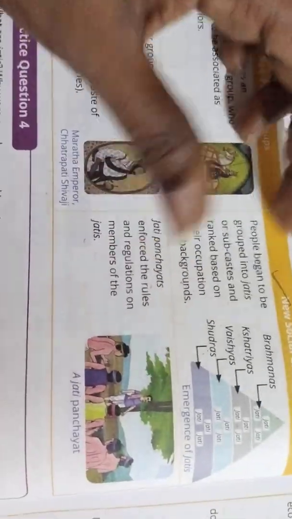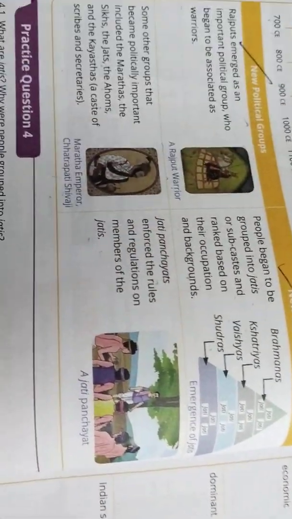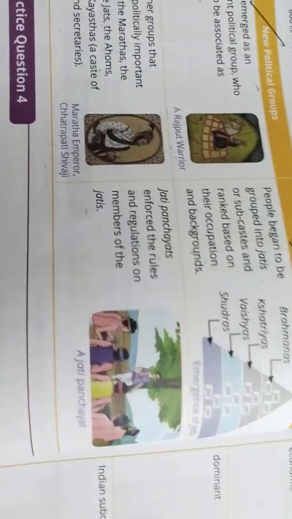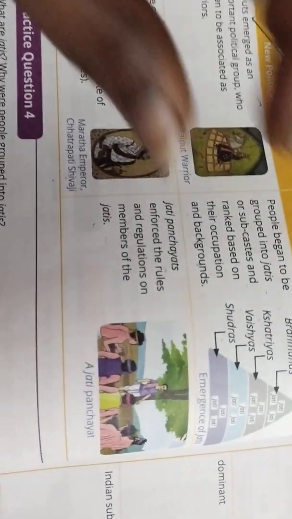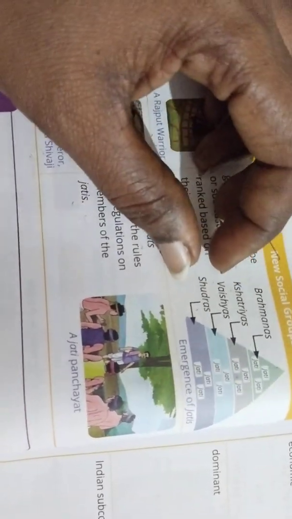So according to their occupation and their backgrounds, some may be rich and some may be poor, right? So according to that background, they divided the jatis. So here it was ranked as Brahmanas, Kshatriyas, Vaishyas and Sudras, like that.